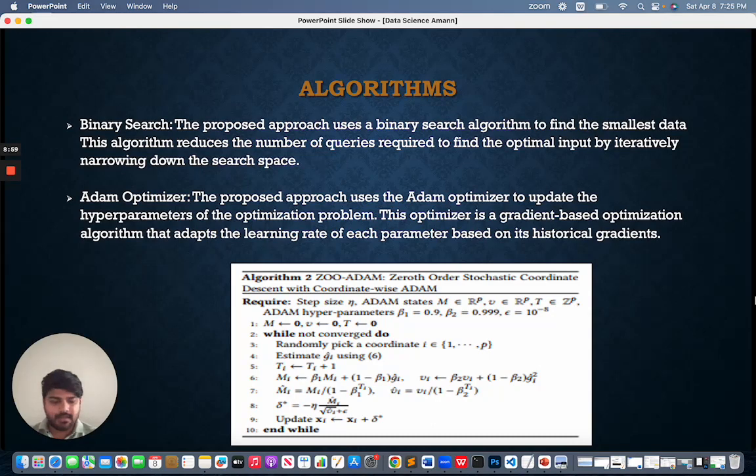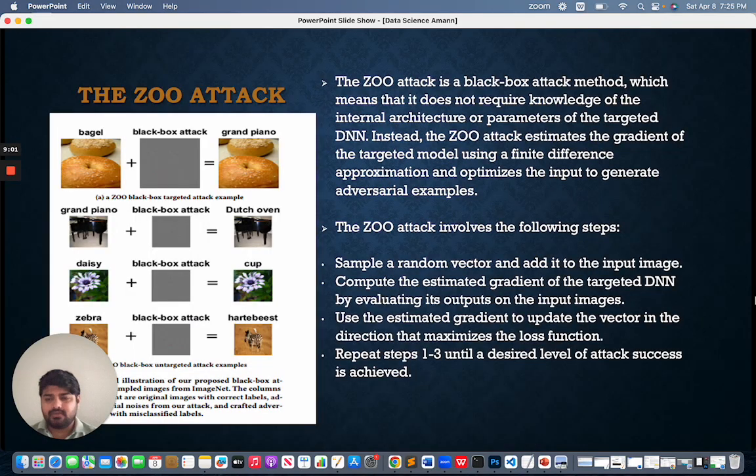Now let's talk about the ZOO attack. What is the ZOO attack? The ZOO attack is a black box attack method, which means that it does not require knowledge of the internal architecture or parameters of the targeted DNN. Instead, the ZOO attack estimates the gradient of the targeted model using a finite difference approximation and optimizes the input to generate adversarial examples. This is what the ZOO attack means.